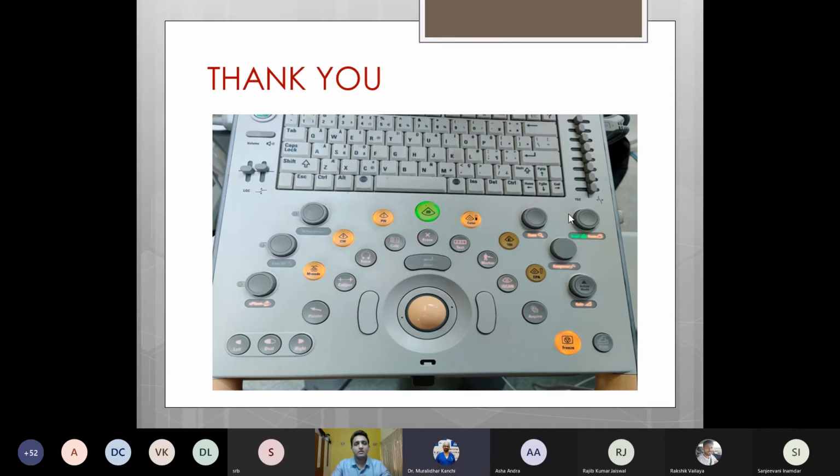Thank you, Sushmit, for that excellent presentation of physics involved in echocardiography. It was very well done. All the important points were covered.